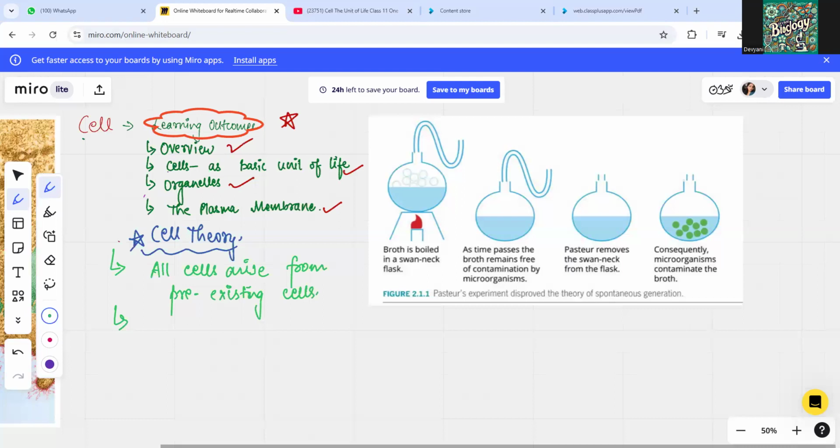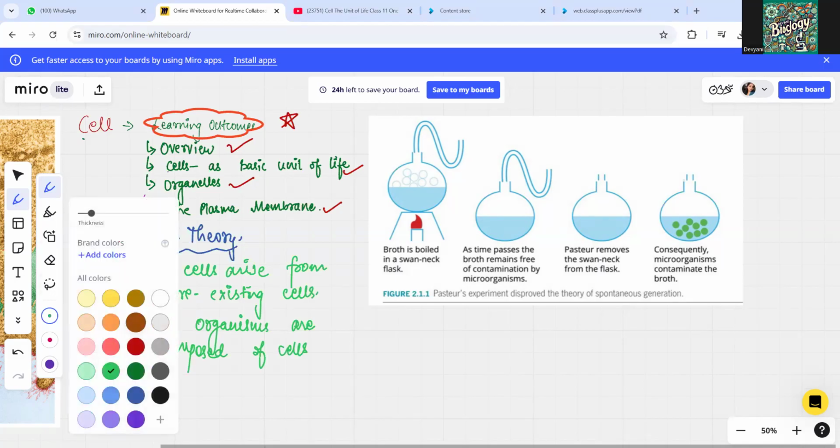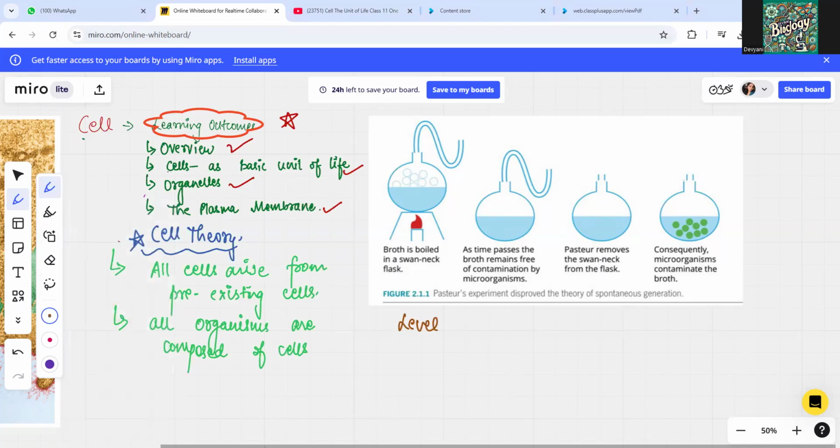Then the second point is that all organisms are composed of cells.